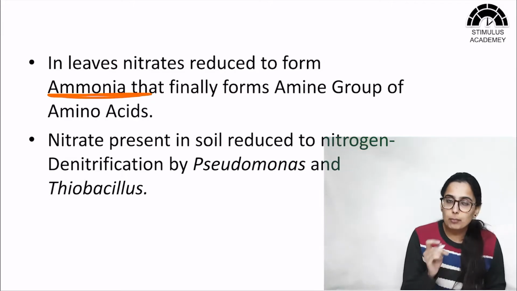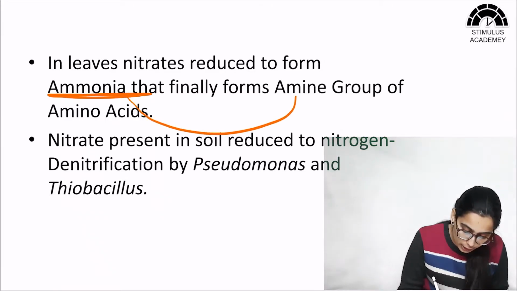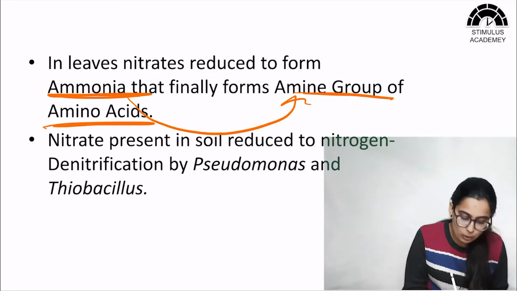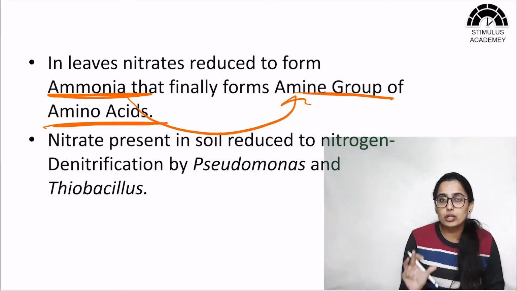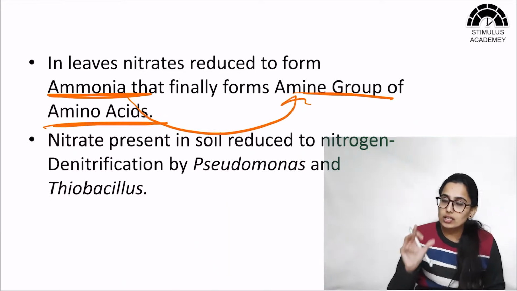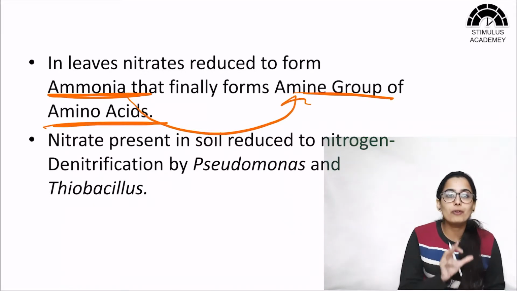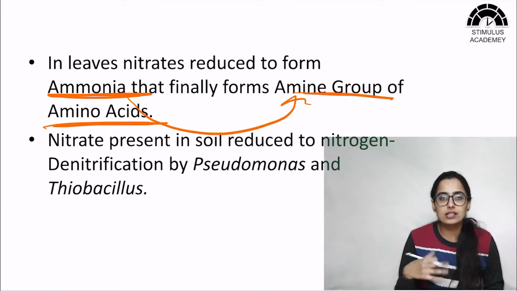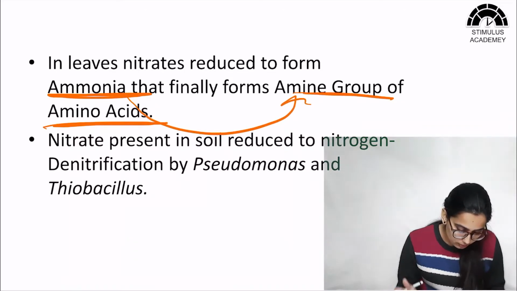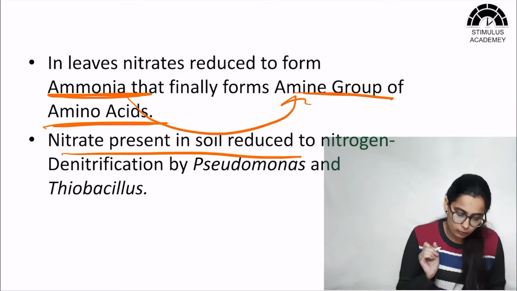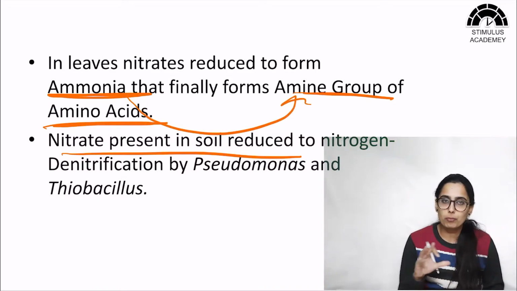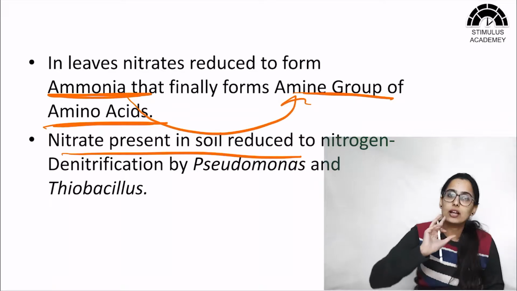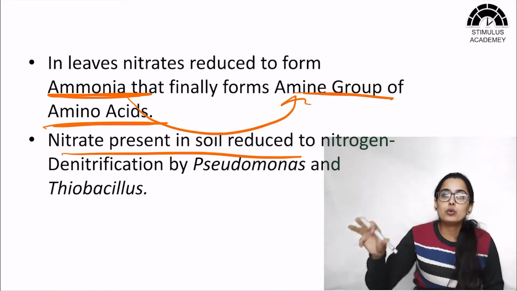Okay, and this ammonia is then converted into the amine group of amino acids. So this nitrate which was absorbed is converted into ammonia. This ammonia is toxic and it cannot be stored, so it is converted into the amine group of amino acids, and then these amino acids can be used. So we have noted that the nitrate present in the soil was absorbed by the plants, converted into ammonia, and from the ammonia it was fixed into amino acids.